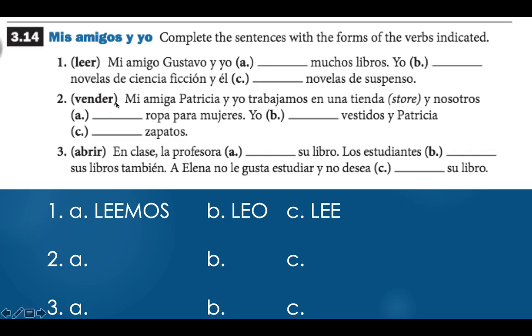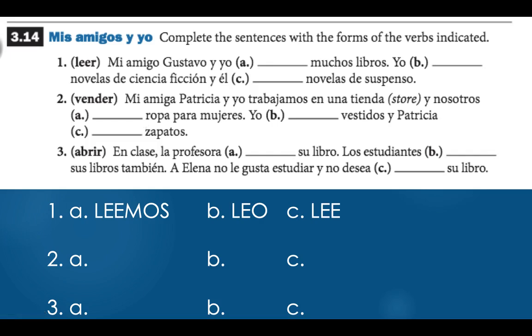So my verb here is vender, to sell. We're going to chop off our ER, and to say that we sell, what are we adding back here? Well, this was an ER verb. We should be adding back EMOS. Nosotros vendemos ropa para mujeres.